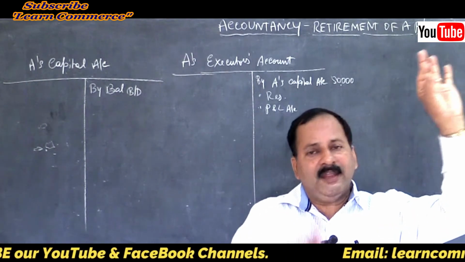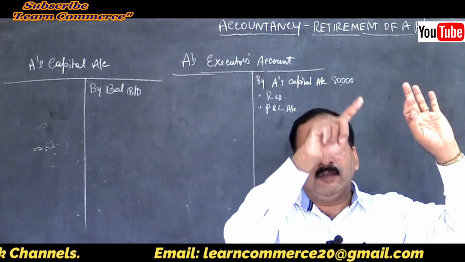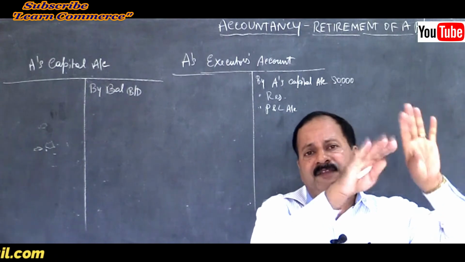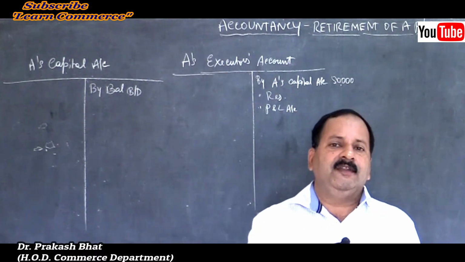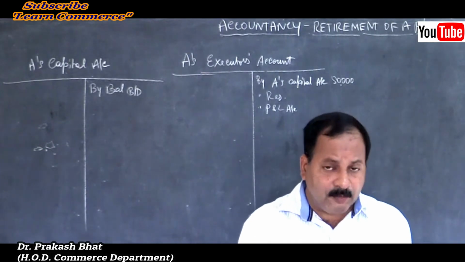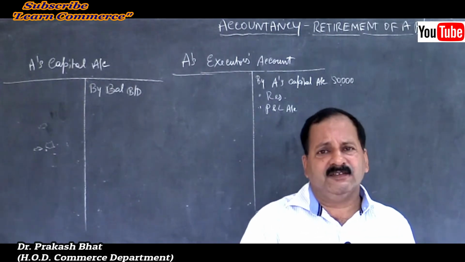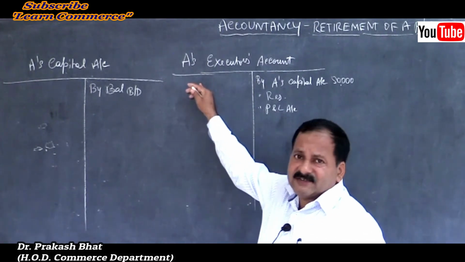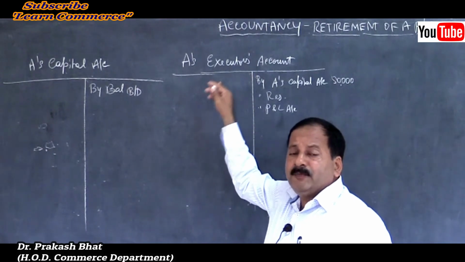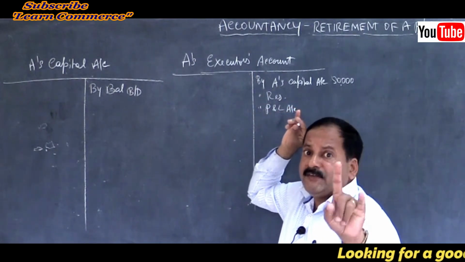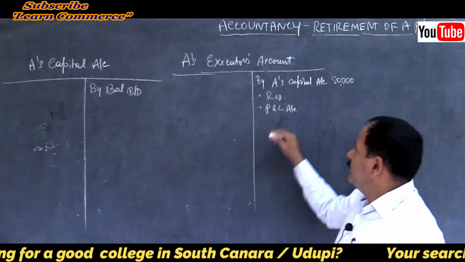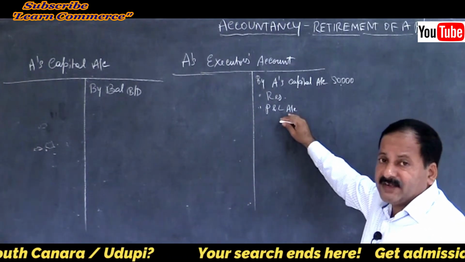So reserve amount into his share. Suppose 1 by 3, and 20,000 is a reserve. 20,000 into 1 by 3. You have to credit it to the deceased partner. So that is what you have to do. If there is accumulated loss, the same principle applies. You have to enter it on the debit side, that's all. To profit and loss account, accumulated loss, his share of loss should be calculated irrespective of the date of death, remember. Clear? Then what? Accumulated profits or losses you have credited.